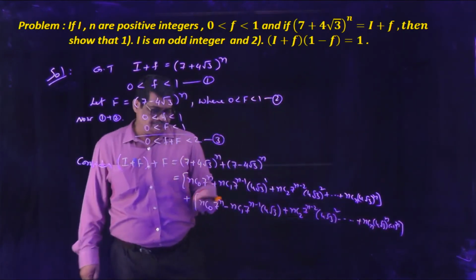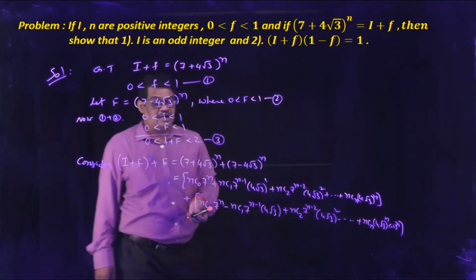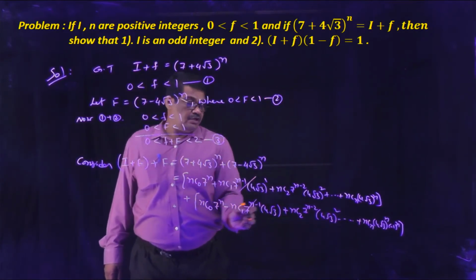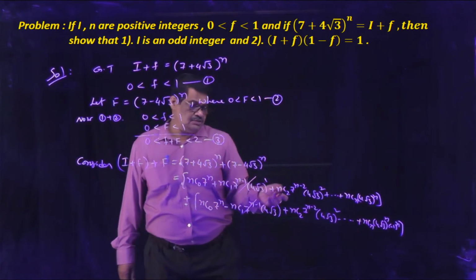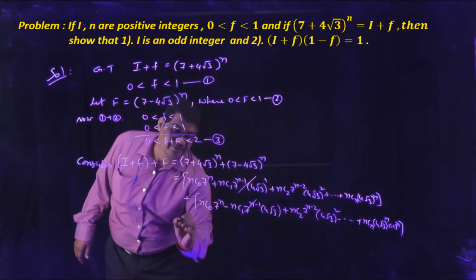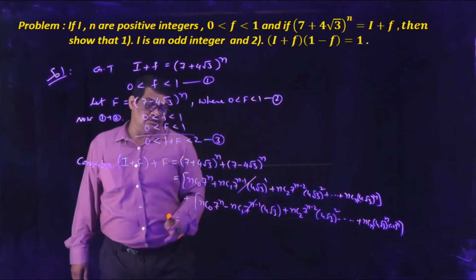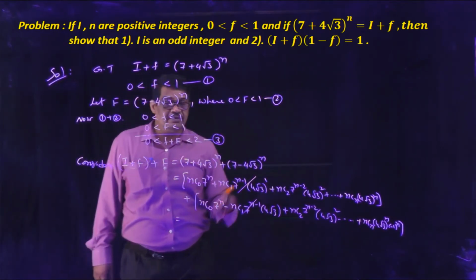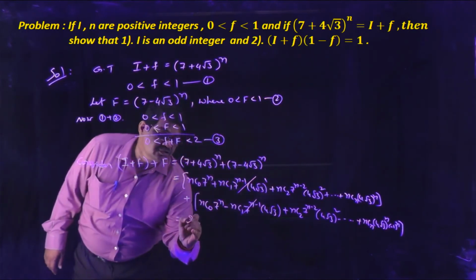Now we cancel the terms: the nC1 terms, nC3 terms and so on cancel. The remaining terms are nC0 7 power n and nC0 7 power n, so each term is doubled and 2 is common.